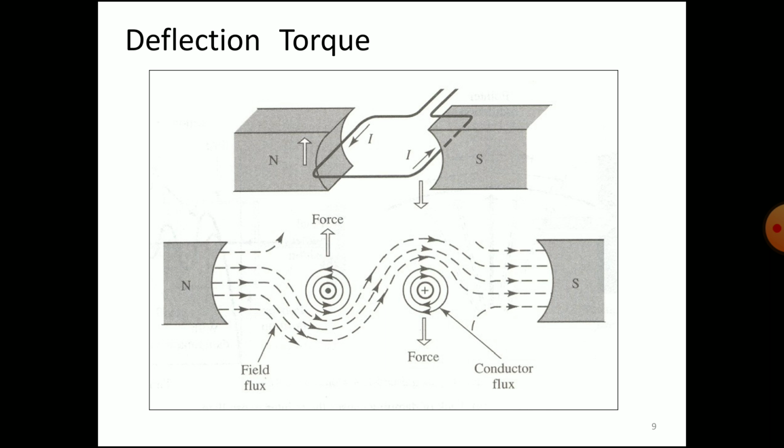That force produces the torque, which is enough to give the rotational output, that is a mechanical output. So in the diagram, in between the N pole and S pole, one rectangular coil is placed which is carrying the current that is to be measured of the circuit. When this current carrying conductor is placed in between the N pole and the S pole, there is a rotating movement. There is a force which is again converted to the torque. That is the working principle in the deflection system.